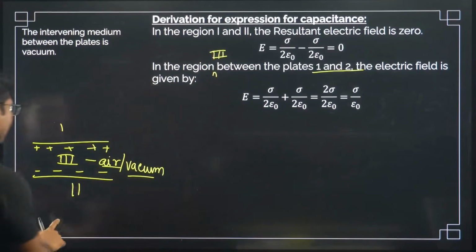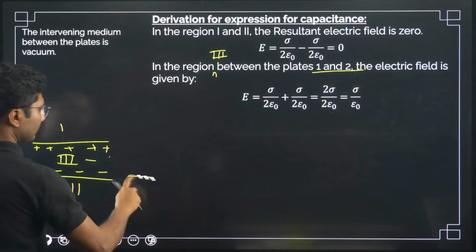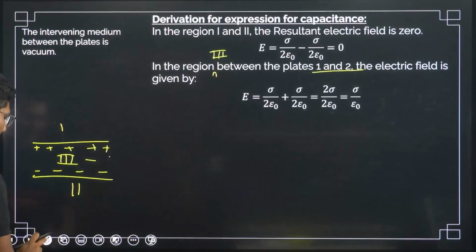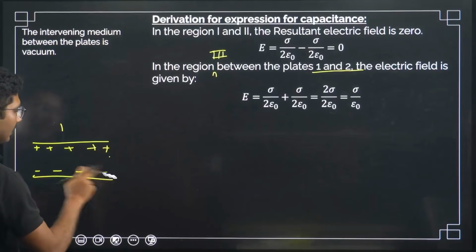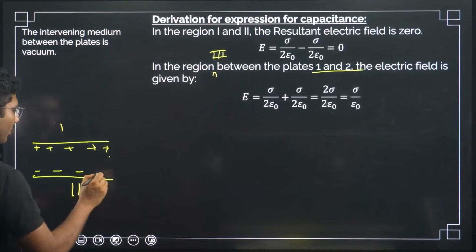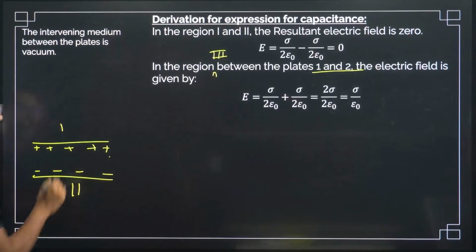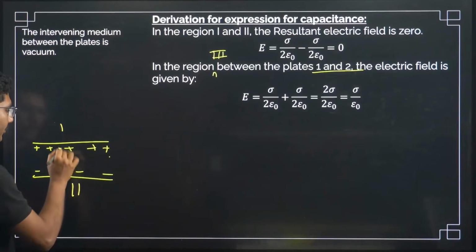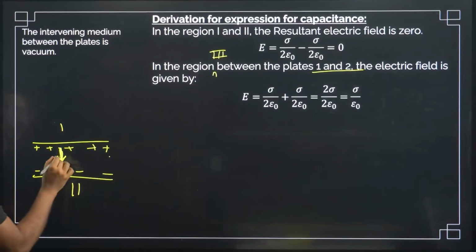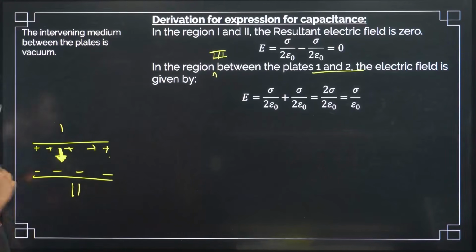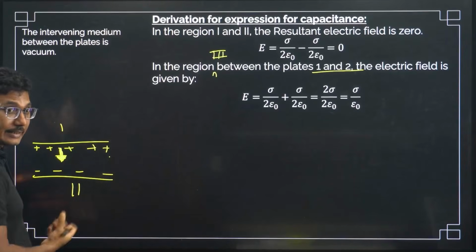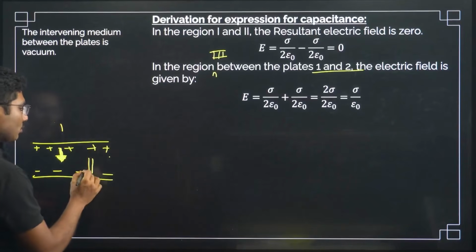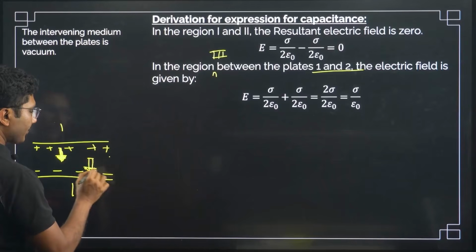In region 3, what is the electric field? Let us understand this properly, so that even if you forget, you can recall it in the exam. What is the electric field due to the positive charge? It will be in this downward direction. What will be the electric field due to the negative charge? Negative charges attract, so it will also be in this direction. Positive charges are away from, and negative charges towards.